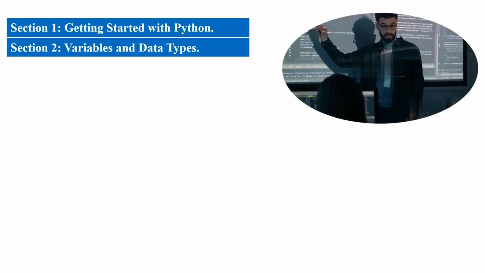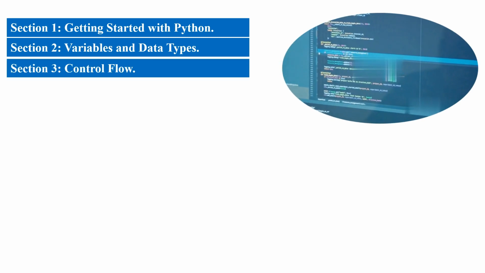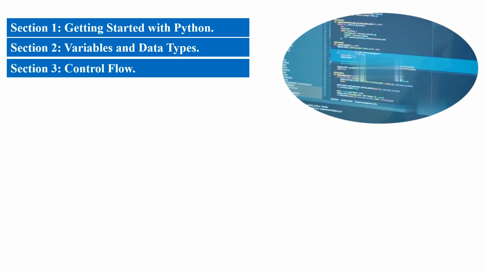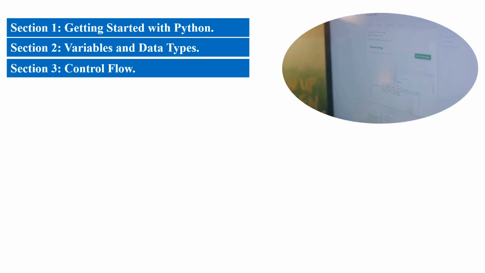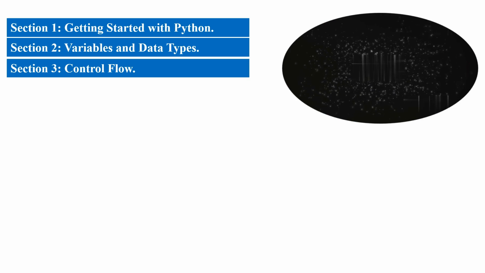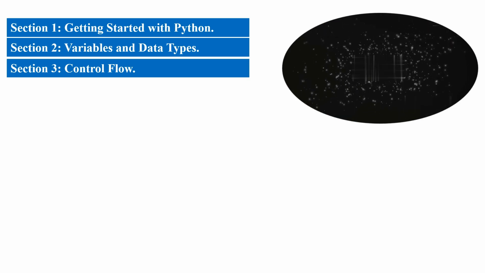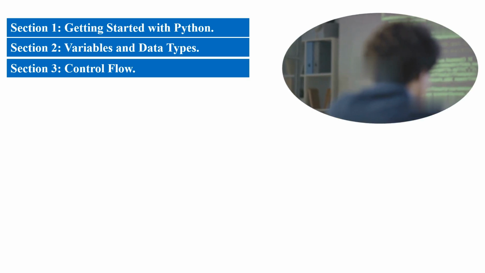Now things are getting interesting. Control flow is like the director of your program, dictating how it executes. We'll learn about conditional statements, think if and else, that allow your code to make decisions, and loops that repeat actions, super handy for automating tasks. Get ready to make your code smart and efficient.